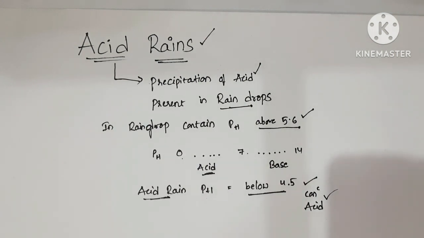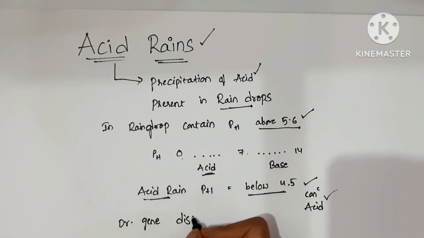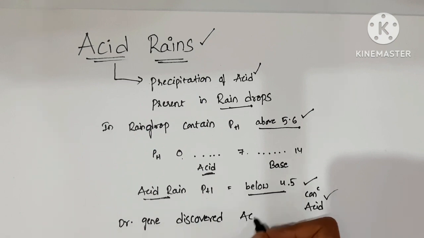First of all, acid rain was first discovered by Dr. Jenny in North America.